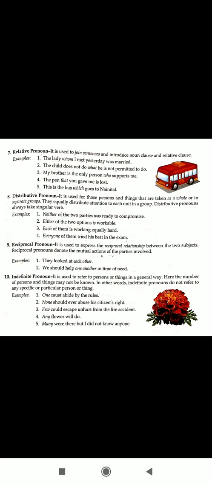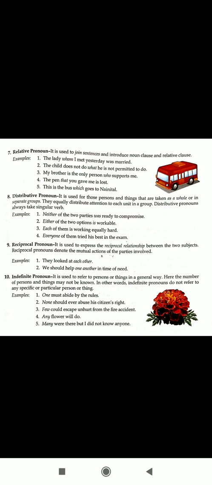And ninth is reciprocal pronoun. It is used to express the reciprocal relationship between the two subjects. Reciprocal pronouns denote the mutual actions of the parties involved.